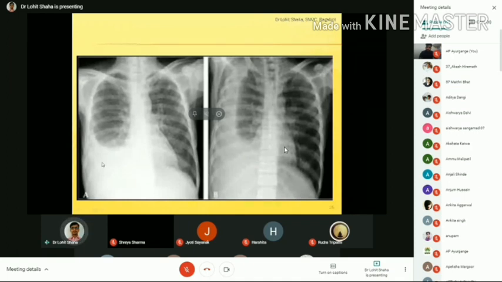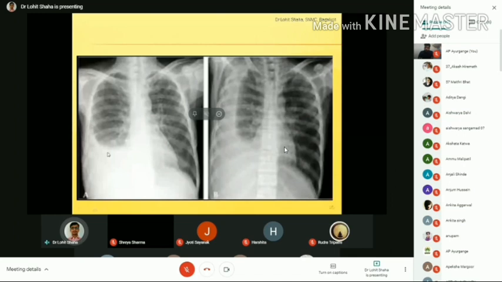How will you understand this by X-ray? Check the angle. Which angle? The costodiaphragmatic angle, also called the costophrenic angle. Phrenic is nothing but diaphragm. And here is one more angle, the costomediastinal angle. You can check both angles. Almost they become blunt. I have told you it looks opaque, it looks white, because the lung is almost covered by that white part. It is nothing but fluid, so this is a radio opacity.